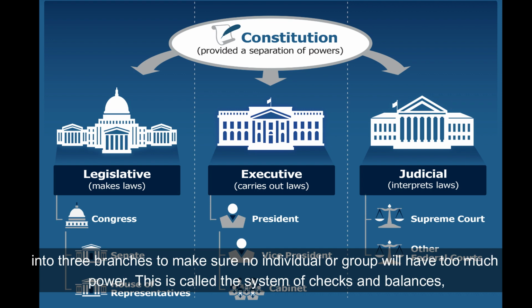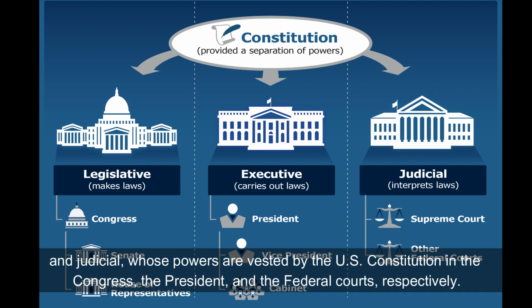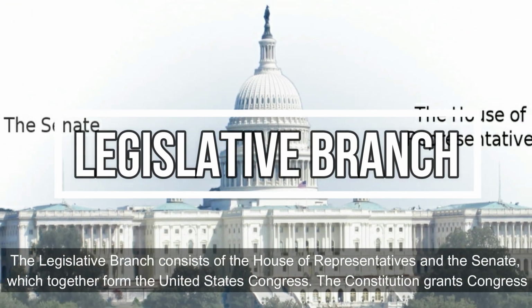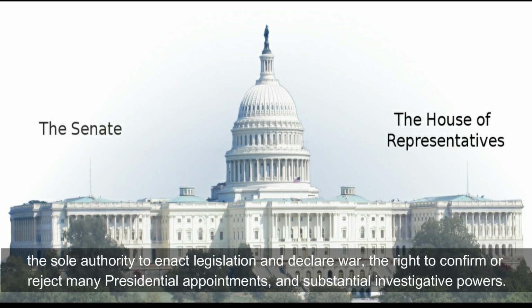This is called the system of checks and balances, as each branch has the ability to respond to the actions of the other branches. These 3 distinct branches include legislative, executive, and judicial, whose powers are vested by the US Constitution in the Congress, the President, and the federal courts respectively. The legislative branch consists of the House of Representatives and the Senate, which together form the United States Congress. The Constitution grants Congress the sole authority to enact legislation and declare war, the right to confirm or reject many presidential appointments, and substantial investigative powers.